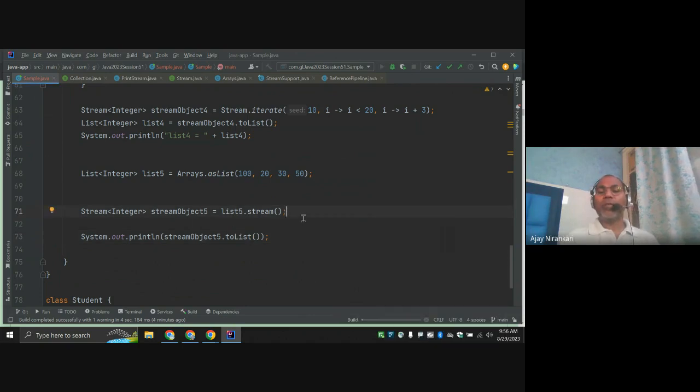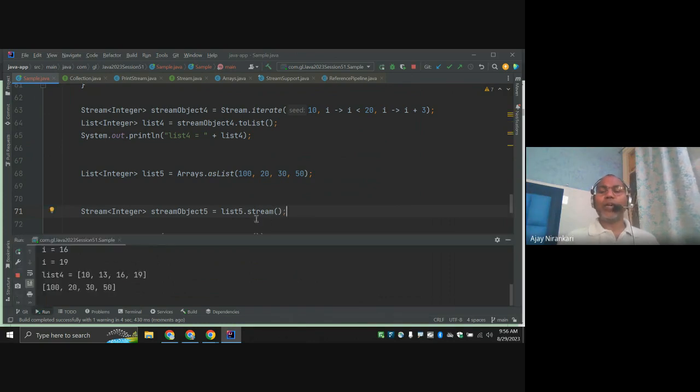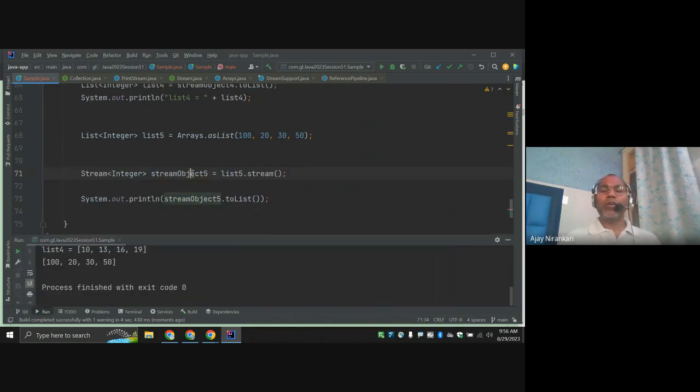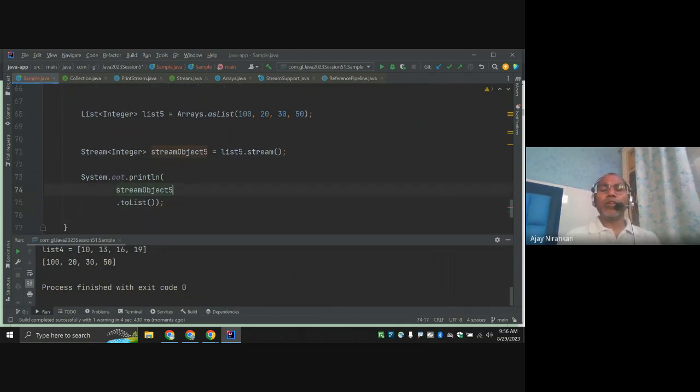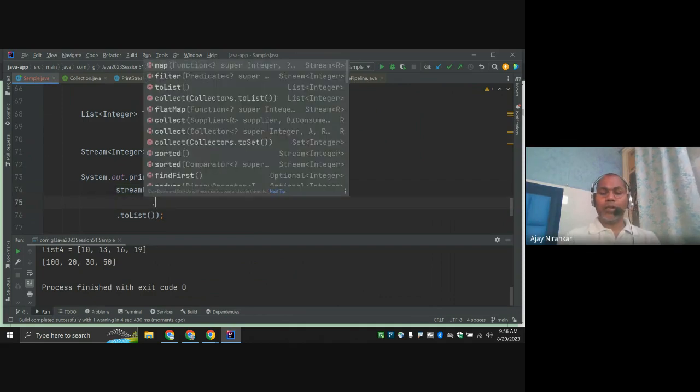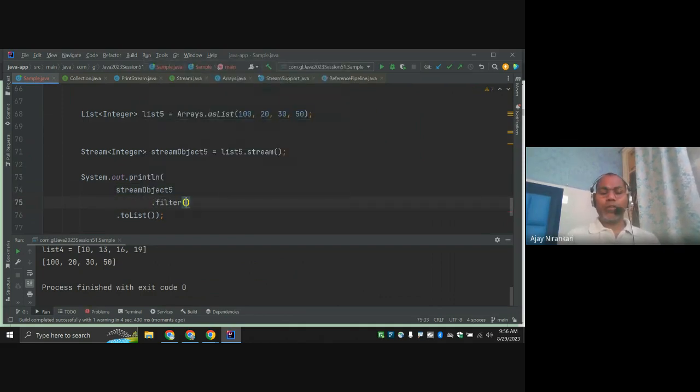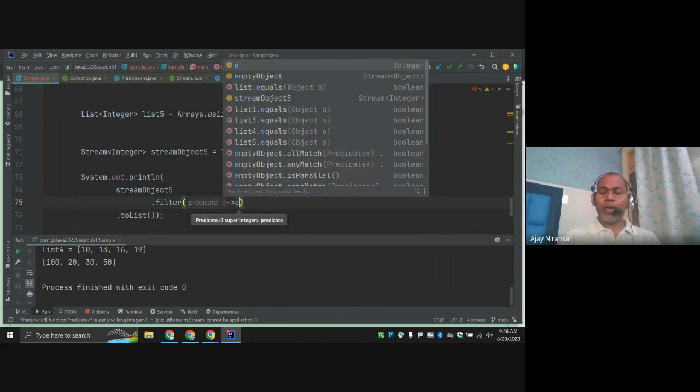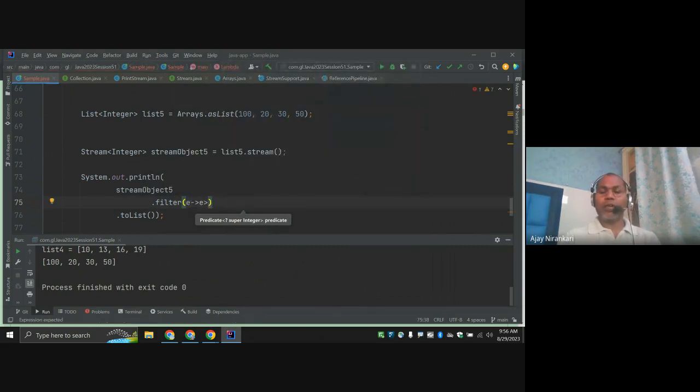Or maybe you want some filtering, greater than only 50. So you say, I don't want to print all, I want to print only greater than 30. So here say dot filter, whatever element is greater than 30. So only numbers greater than 30 are printed.